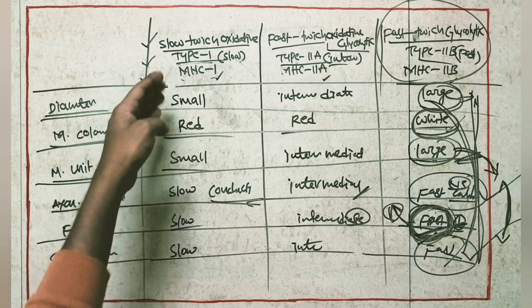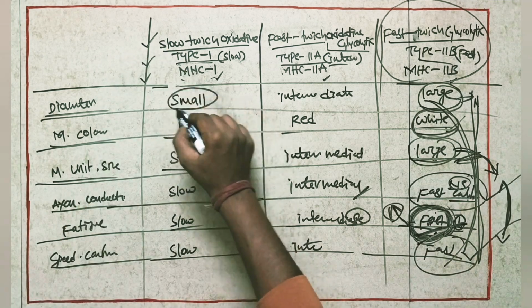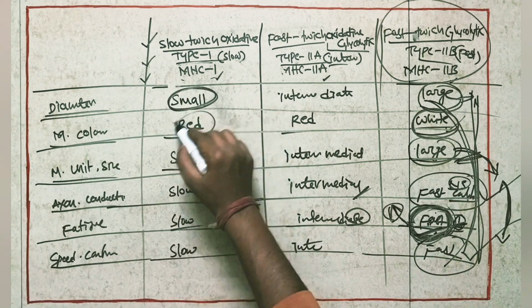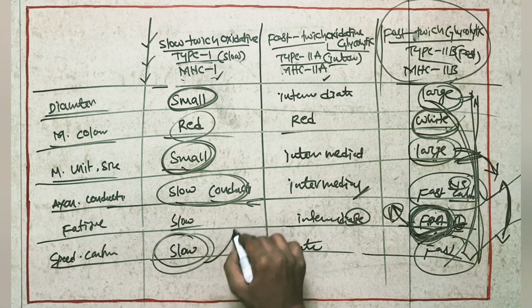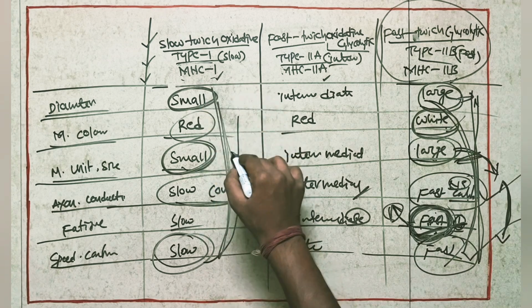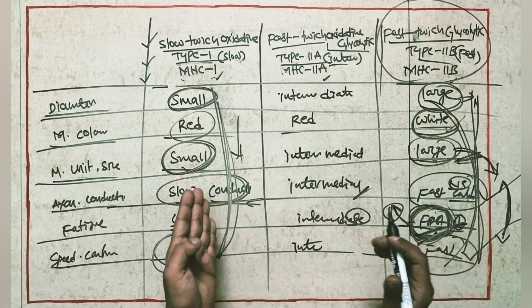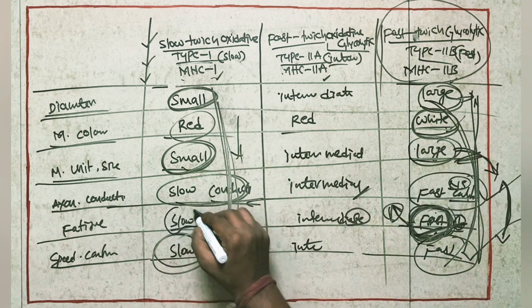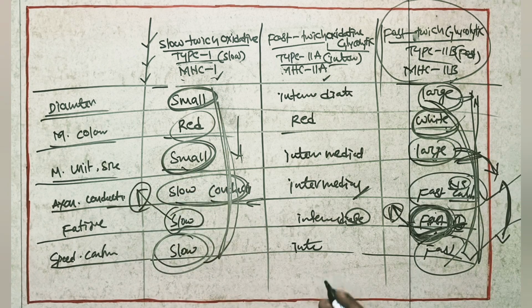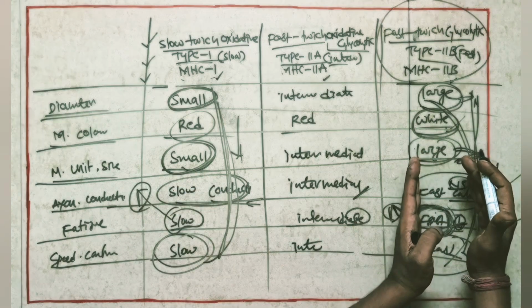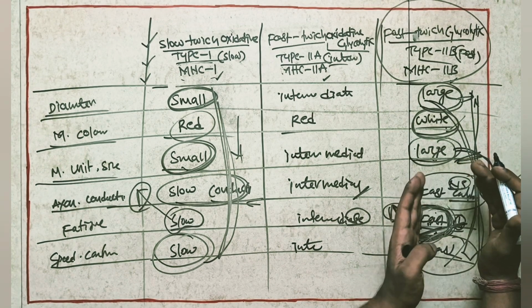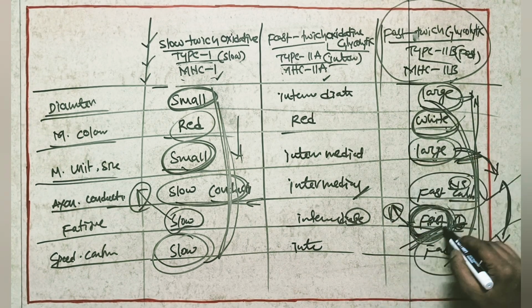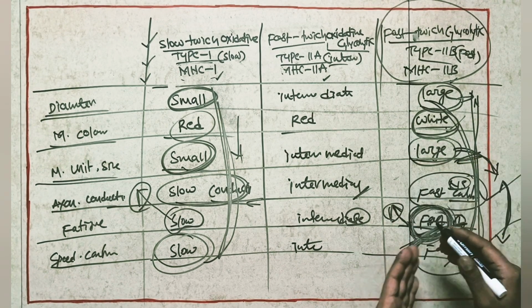If we see slow twitch here, the muscle fiber size will be small, the color will be red, the motor unit size will be small, action conduction will be slow, and contraction will be slow. Here everything is slow, everything is less compared to this side, so it may go for fatigue very slowly. In fast twitch fibers we can do heavy activities like weightlifting, big activities but for a short time, because here it will go for fatigue very fast.